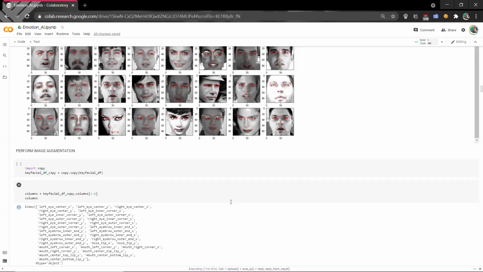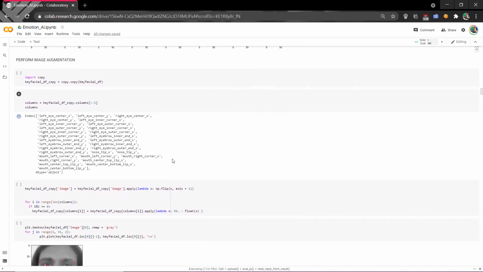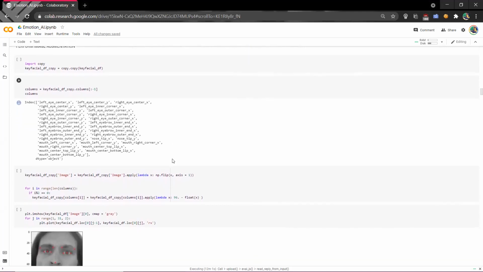Now moving to the coding part, we make a copy of the data frame using key facial df, and then we get the columns from the data frame, which are left eye center, right eye inner corner, and all the variables which we had before.